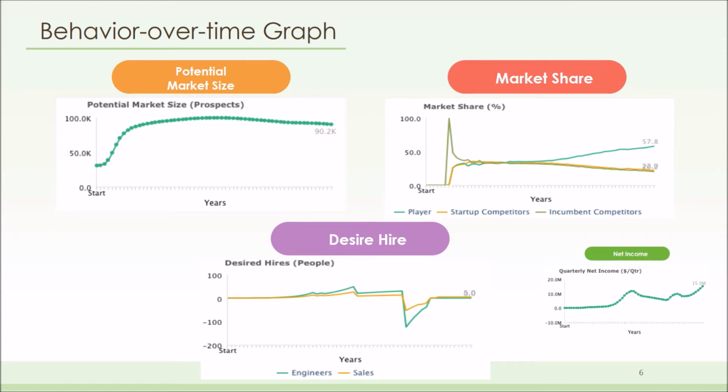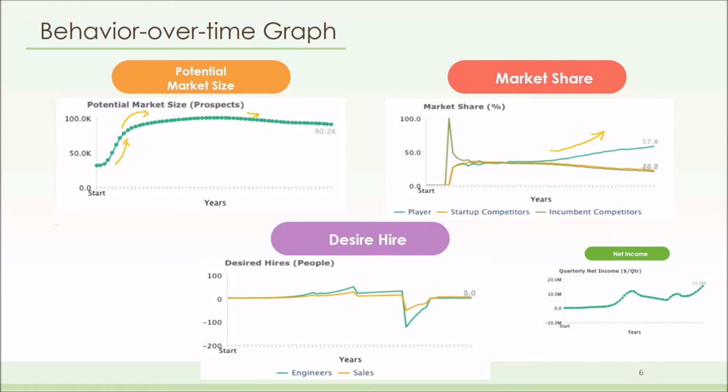This is the behavior over time graph of potential market size, market share, and desired hire. Potential market size grows rapidly since we acquired our first customer, but slows down in an early period, reaches a ceiling, and gradually decreases over time. The same pattern also reflects on market share. However, the difference is that market share grows continuously over 15 years.